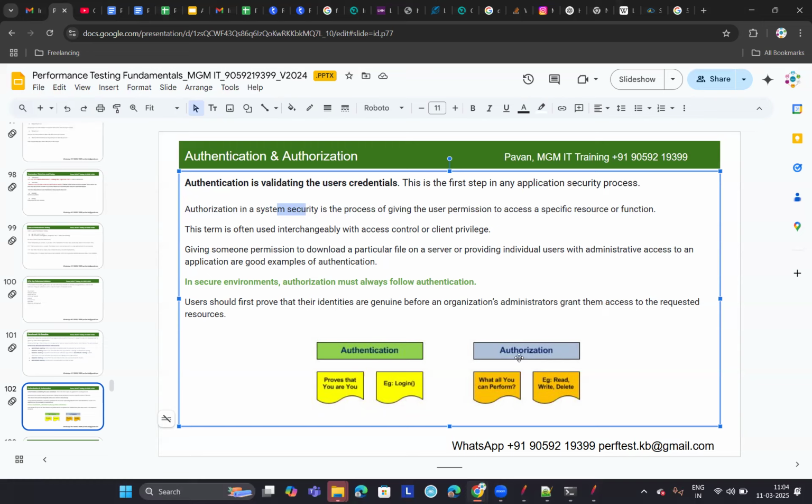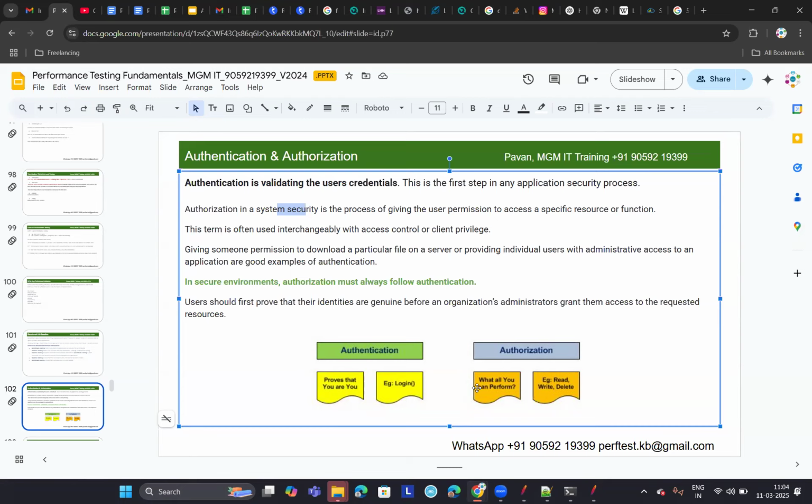So authorization, what does it do? It helps us achieve what all you can perform on the application, or it gives permissions or privileges to the user, whether the user has only read permission or write or delete permission. As simple as that, but a very important concept not only for test engineers but for developers as well. Even if you attend any interview, as a developer or as a QA engineer, this concept is very important. It is often confused also. Some people say it in reverse.